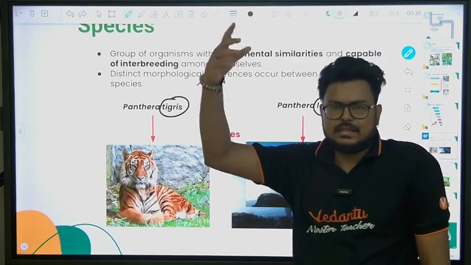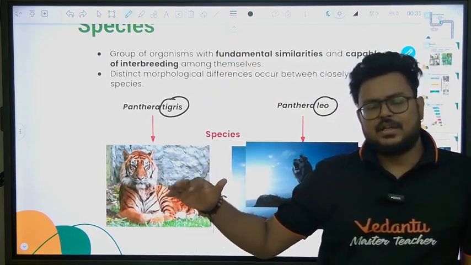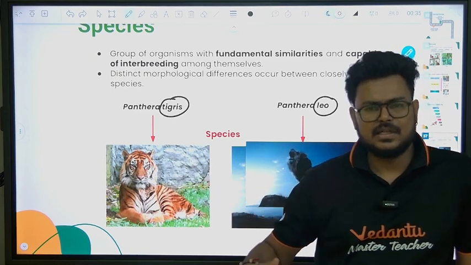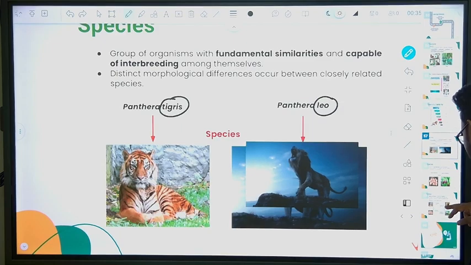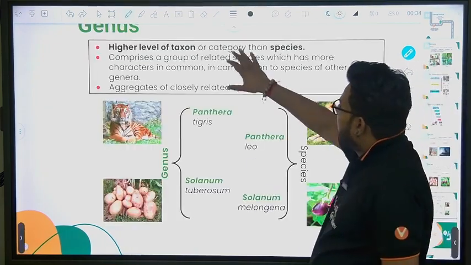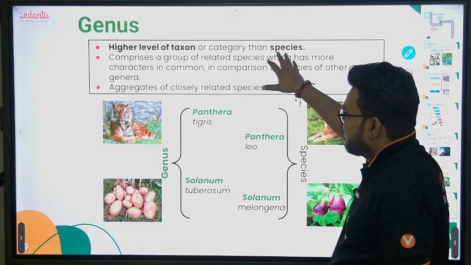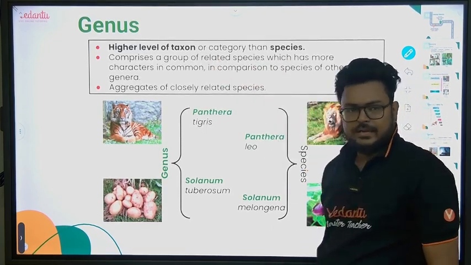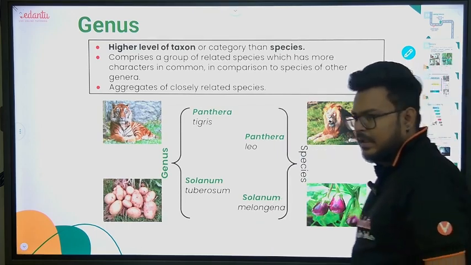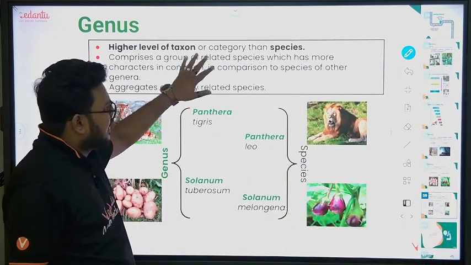If we go to genus, we have to define genus. We can simply say a group of species showing the same features will be considered a genus. They will make a genus. So if I come here, you can see a higher level of taxon or category than species. Here also they have mentioned taxon or category together.